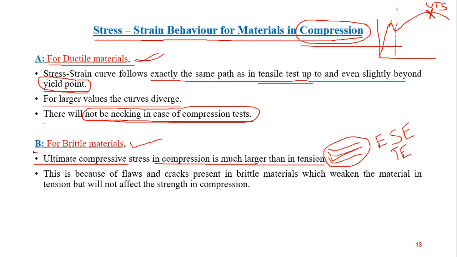This is the most interesting property of cast iron. The question will be, why is cast iron used under compressive load rather than under tensile load?